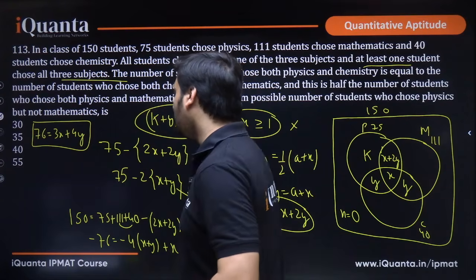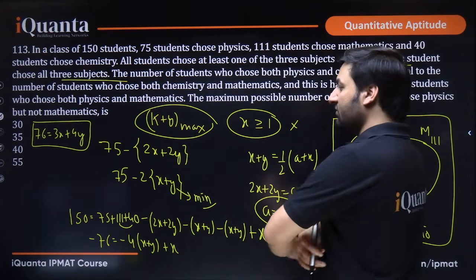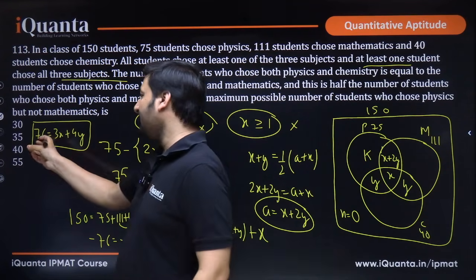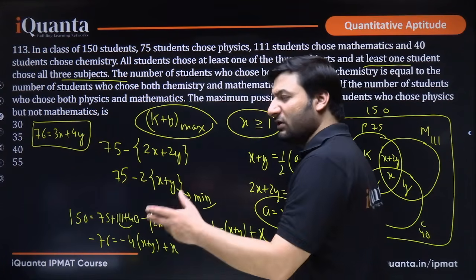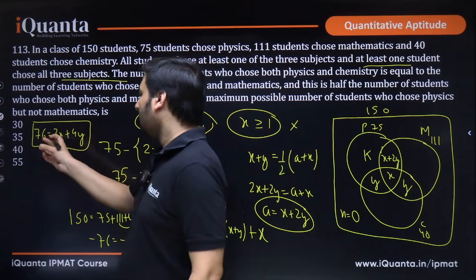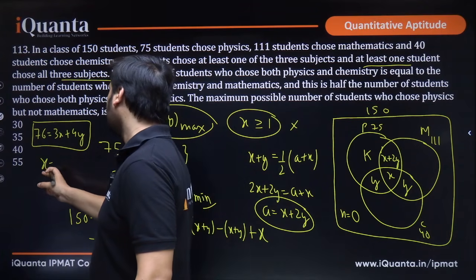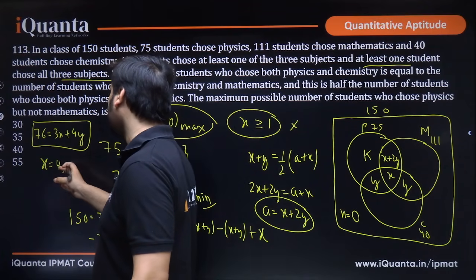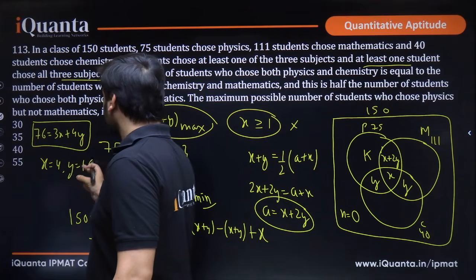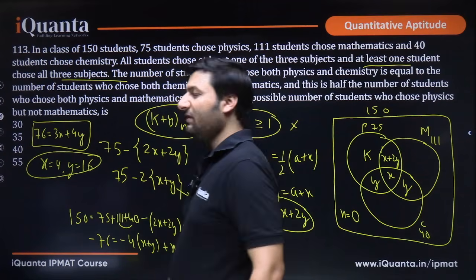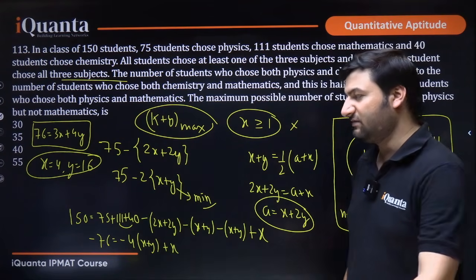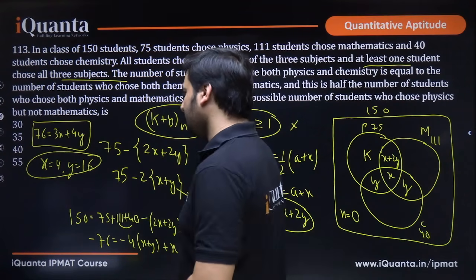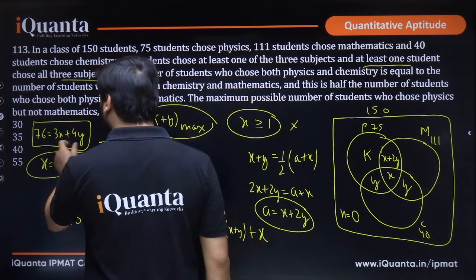Put x equal to 2, 3, 9. So 76 minus 9 is 67, not divisible by 4. Okay, 4. So if I put x equal to 4, what happens? We get 64 here, 4, that means y will be 16. Right? x 4, y 16 is one set of values that is satisfying. There could be more values, isn't it? How do you find them?